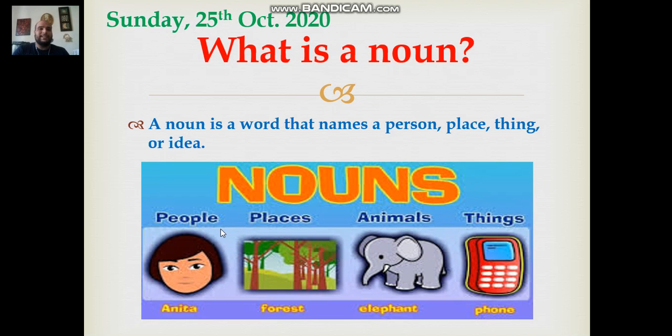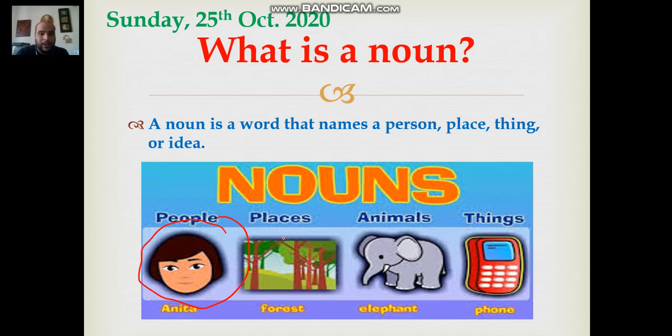First of all, what is a noun? I have explained this. I have said a noun is something that names a person, just like you see here, a person, just like Anita, Malik, Abdul Rahman, Khalid, Saad. Anyone's name is a noun.